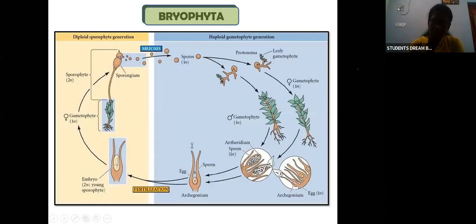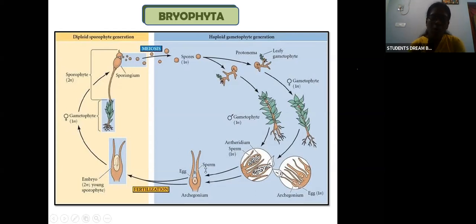Okay, so this is the archegonium, the female reproductive structure. It has a flask-like shape. In the swollen area you have a large egg, then you have a sac-like thing. So this antheridium is the male reproductive structure. It also has an elongated elliptical structure with a stalk, and this will have many sperms.